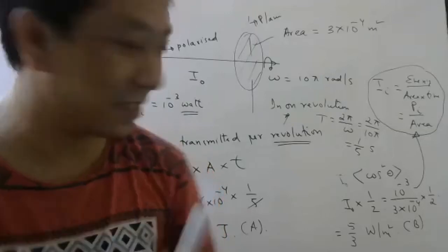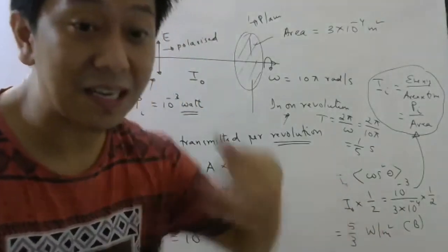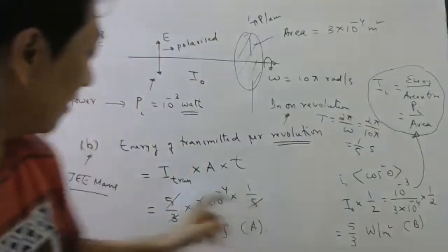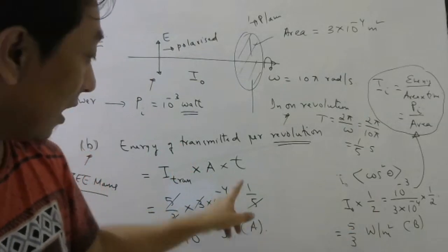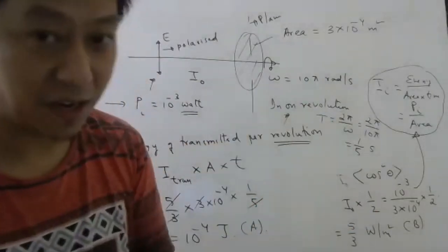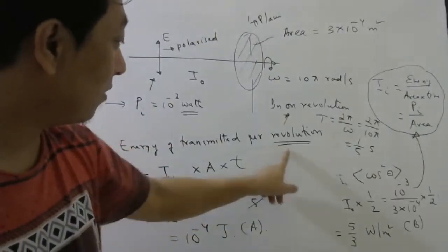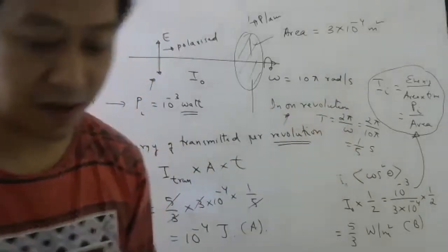So you can clearly say half will come out, or you do it properly like this. First find the transmitted intensity, then multiply with area and time to find the energy. Time means per revolution, so time taken will be the time period, right? Time for one revolution is called time period, and time period is 2 pi by omega.